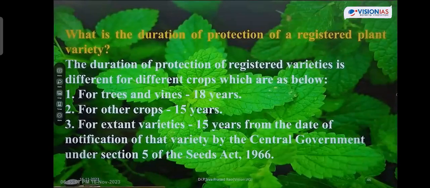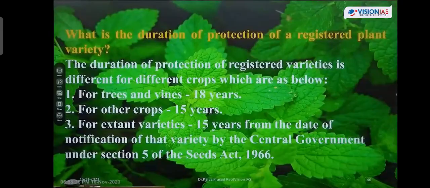Duration of protection of registered varieties. Registered varieties is different for different crops. For example, for trees and vines, it is 18 years. Trees and vines, vines means climbers. For other crops, it is 15 years. For extant varieties, it is 15 years. Extant means which are not frequently cultivated.